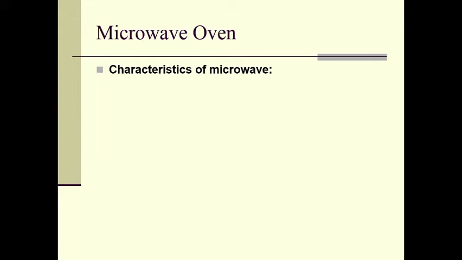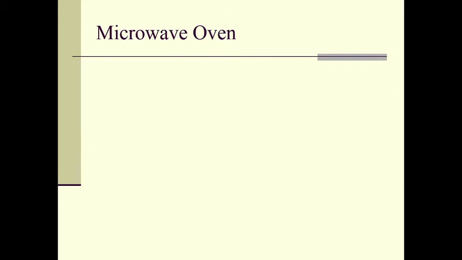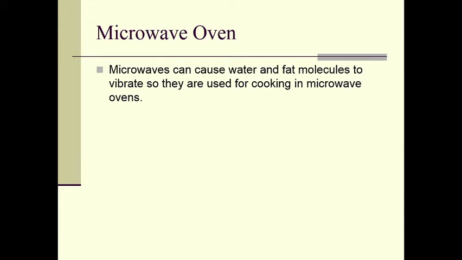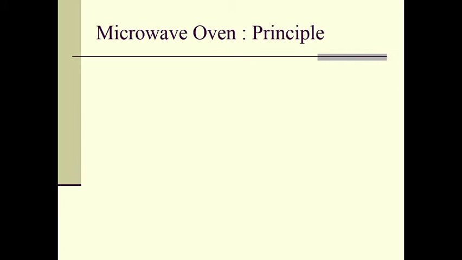So let us study the characteristics of microwaves. They are reflected by metals. They pass through glass, paper, plastic and similar materials. They are absorbed by food. Microwaves can cause water and fat molecules to vibrate, so they are used for cooking in microwave ovens, right? So this is a typical microwave oven used in the household.